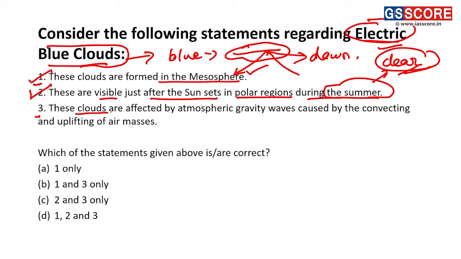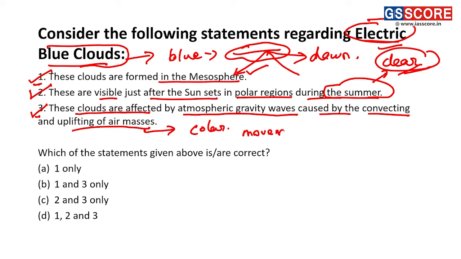Statement 3: these clouds are affected by atmospheric gravity waves caused by the convecting and uplifting of air masses. This statement also is correct here, because the air masses present in this region, basically during the winter season, are cold air masses, and during the summer season, the movement of air masses occurs.